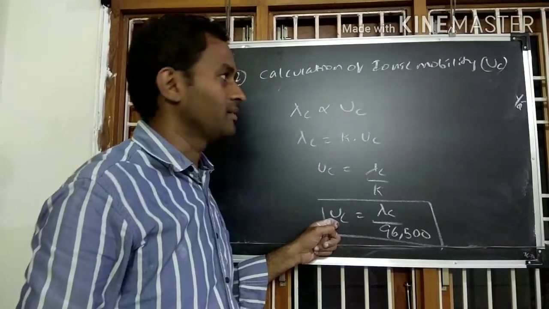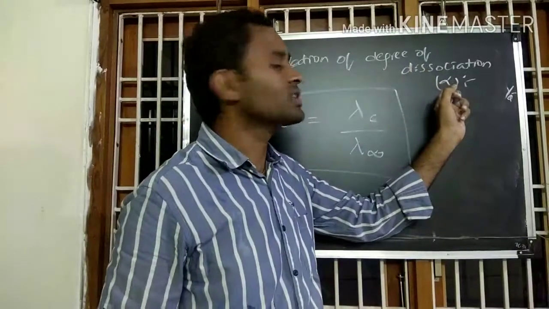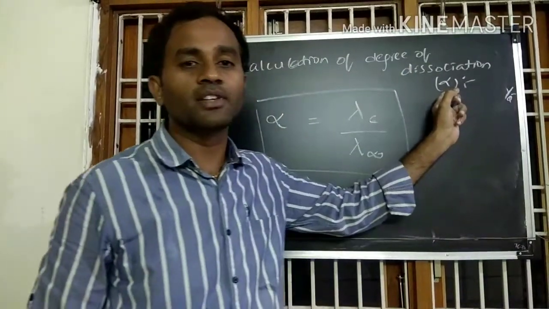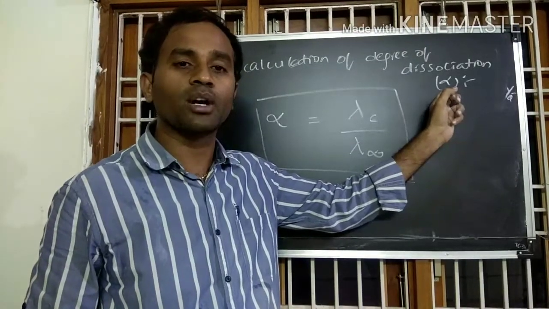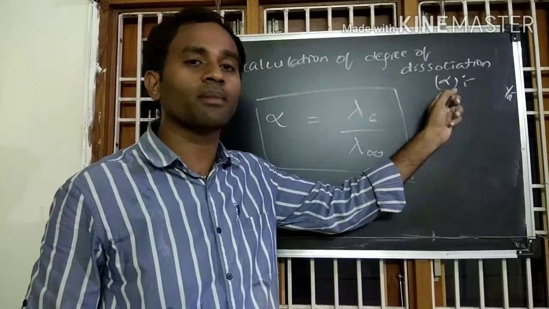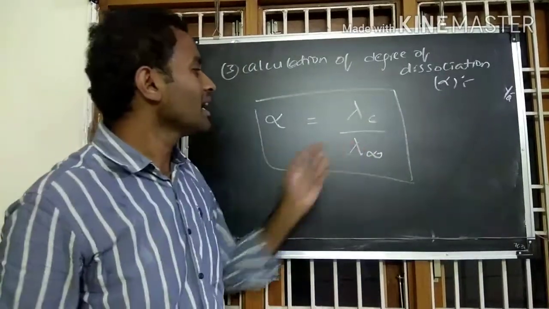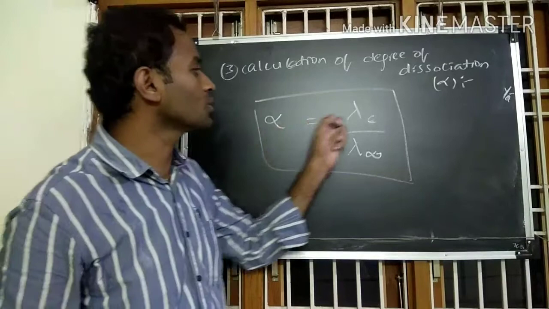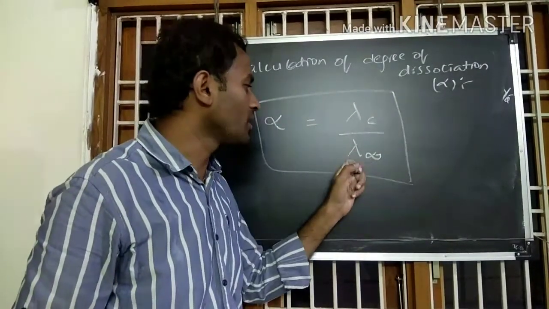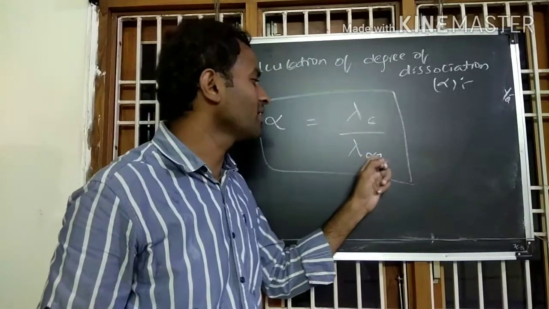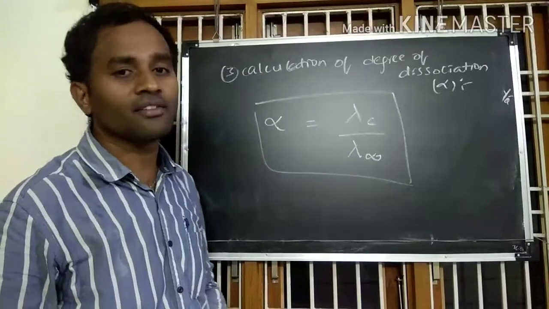This is our third application, that is calculation of degree of dissociation, which is denoted by alpha. What is alpha? Degree of dissociation. This is defined as the ratio of the number of electrolyte molecules dissociated to the total number of electrolyte molecules dissolved, which can be calculated from this relation. Here alpha equals the equivalent conductance at concentration C of an electrolyte to the equivalent conductance at infinite dilution. So from this relation, we can calculate the degree of dissociation.